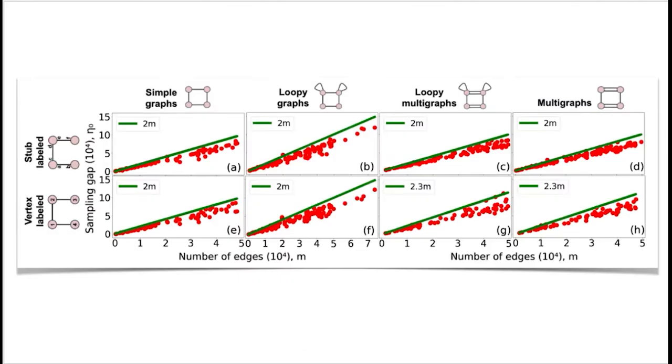I then apply this lag 1 autocorrelation method on more than 500 real-world networks to obtain the sampling gap for each. This figure shows how the sampling gap varies as a function of number of edges on 8 different types of networks, depending on whether the network contains loops or parallel edges. The strong linear pattern between the sampling gap and the number of edges allows us to propose upper bounds, shown by the green lines. Thus, for any new network, we can automatically get the sampling gap from these upper bounds without even having to run the sampling gap experiment from scratch.